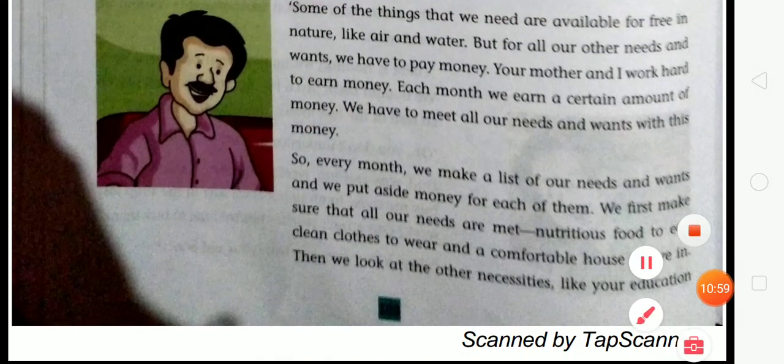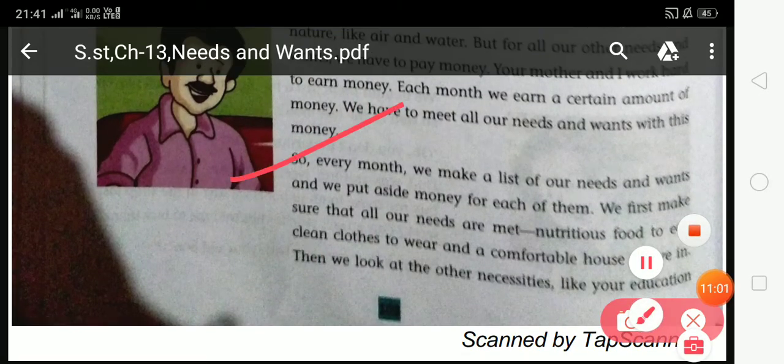Look at the next paragraph. So every month we make a list of our needs and wants, and we put aside money for each of them. We first make sure that all our needs are met: nutritious food to eat, clean clothes to wear, and a comfortable house to live in. Then we look at the other necessities like your education.